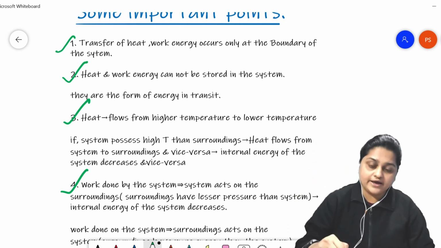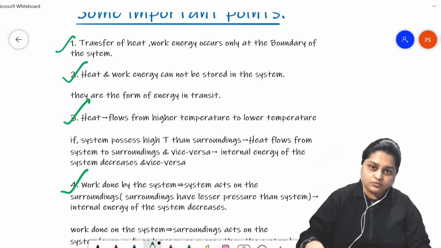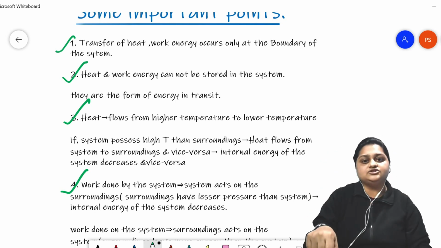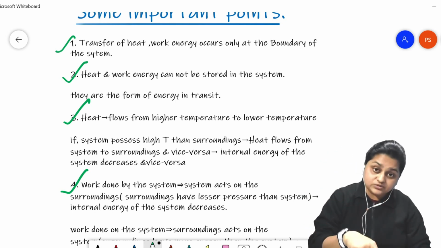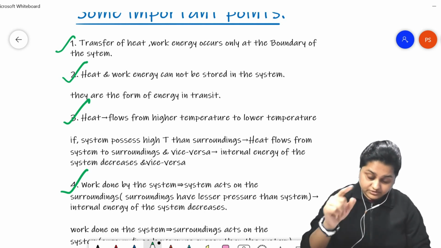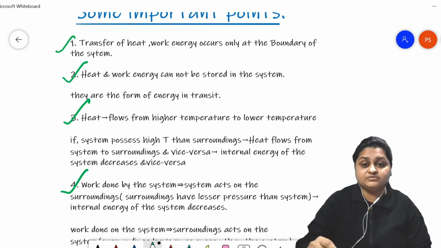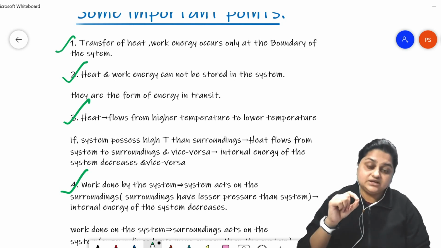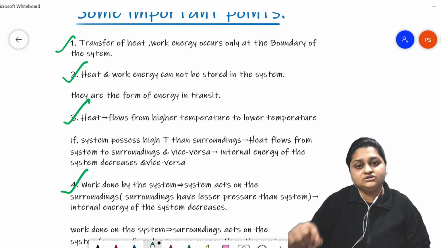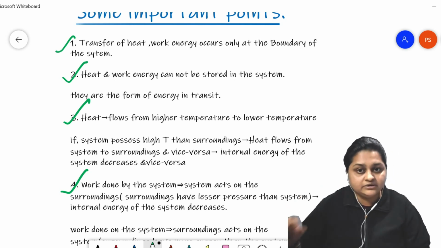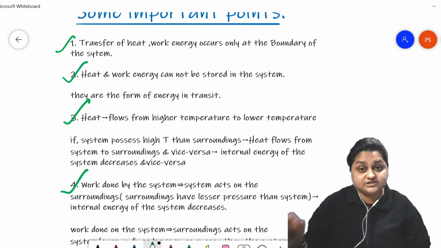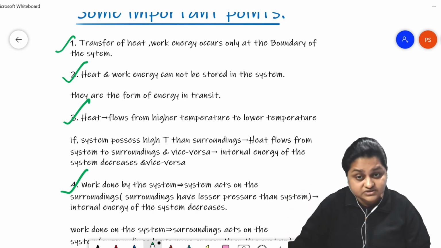And that's why when the system is doing work, its internal energy is reducing; the work is done at the expense of the internal energy of the system.